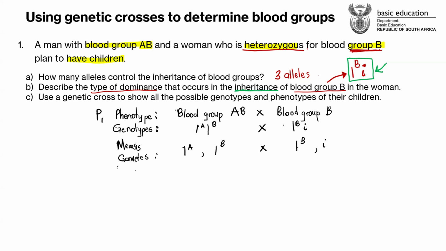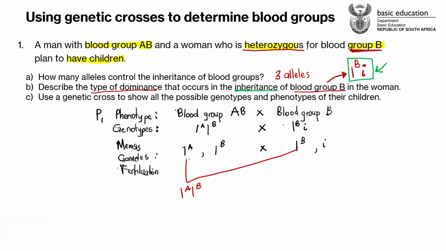And then these gametes will fertilize with one another. So if fertilization occurs, what are the possible combinations of genotypes that we can get for the filial generation, the offspring generation? This I^A, remember guys, it can go and match up with that I^B. So the first possible combination is I^A I^B. This is the first possibility if these two gametes get together.